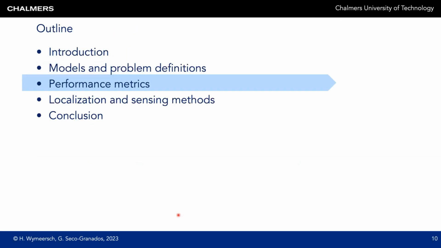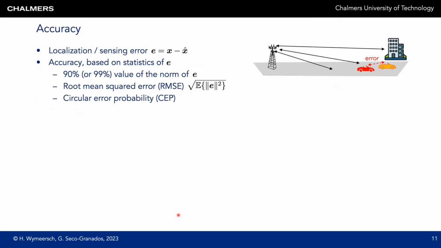Now that we've defined the localization and sensing problems, as well as the associated channel models, let's look at the main performance metrics. The most common metric is accuracy. Accuracy relates to the error that we make in determining the location of an object or a user.